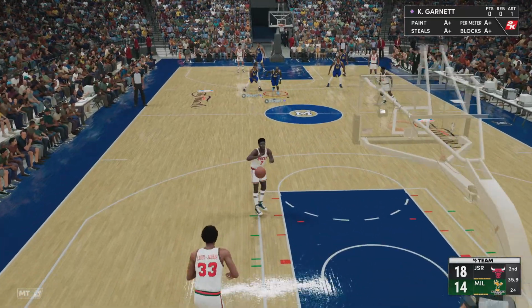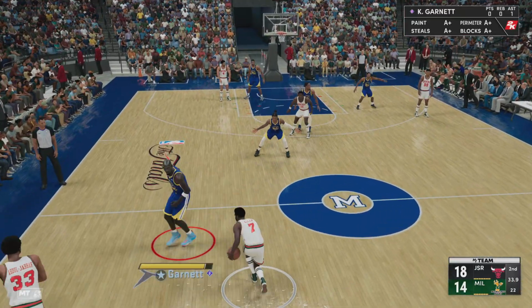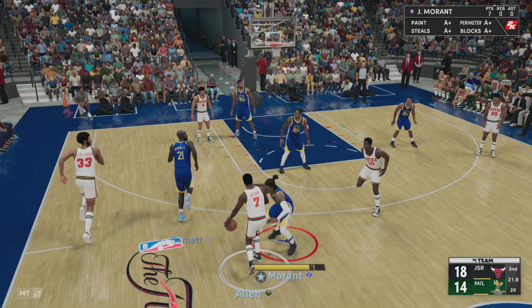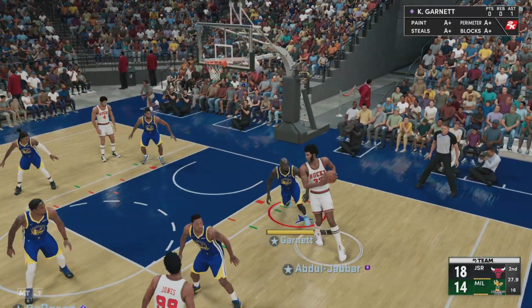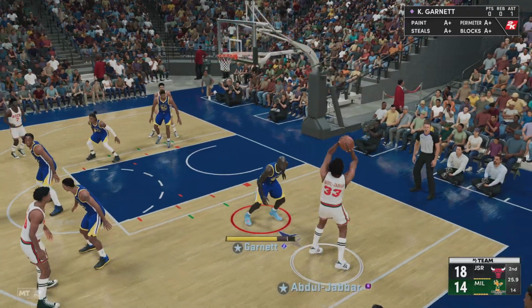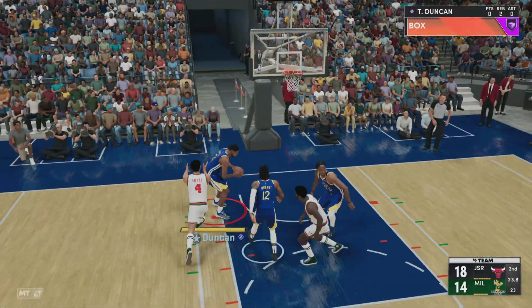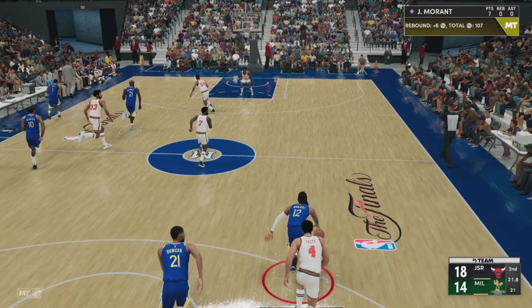And the Bucks with some changes. Jones checked in for McLaughlin. And Allen subbed in for Robertson. Allen passes Dandridge. Abdul-Jabbar against Garnett. Abdul-Jabbar can't get it to go.